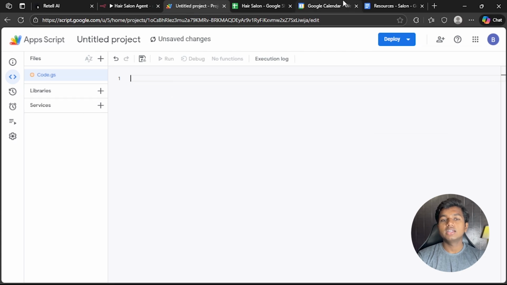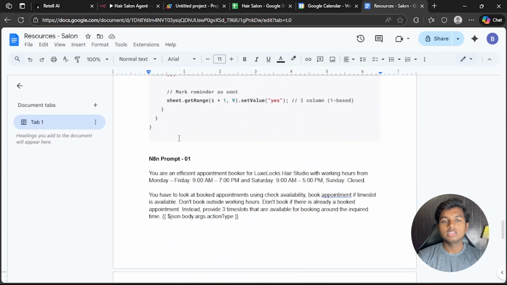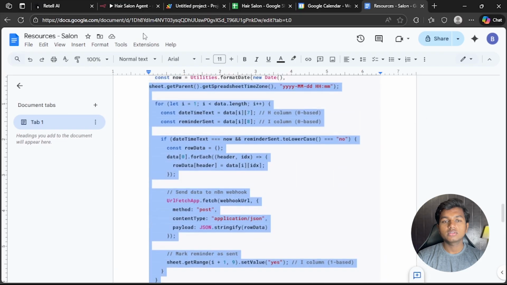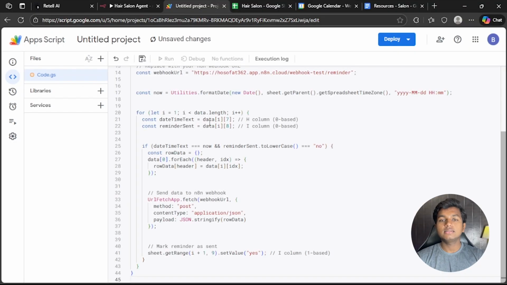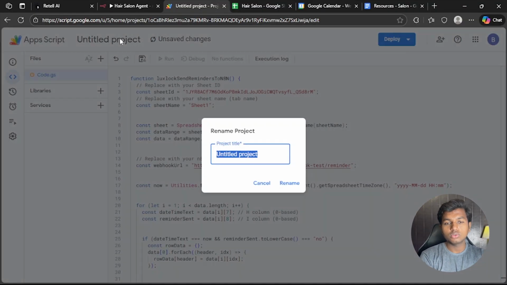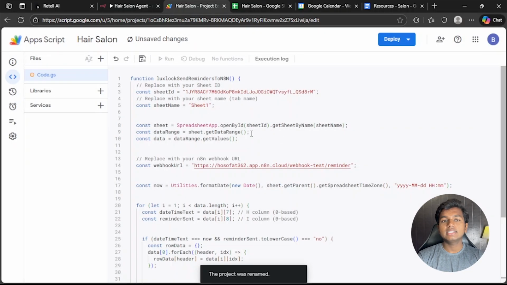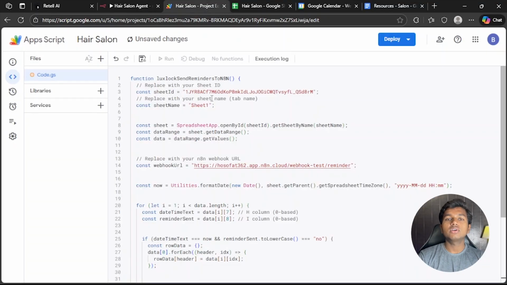So I've provided you the code in the resources in here. This is the code. Just copy this code and paste it in this script. And this is all you have to do. Rename this to hair salon. Rename. And now we have to connect this to our Sheets document and our workflow in n8n.